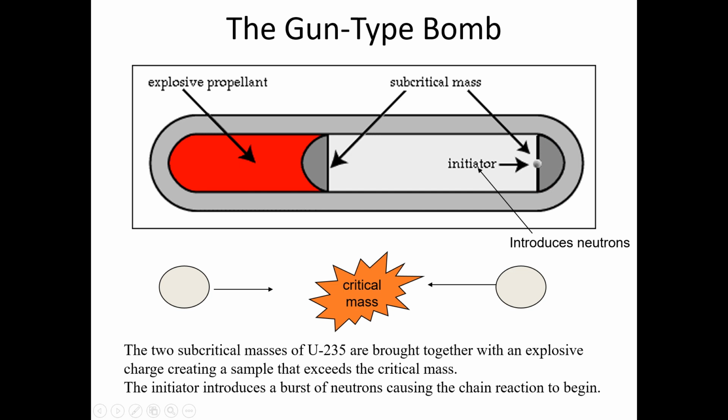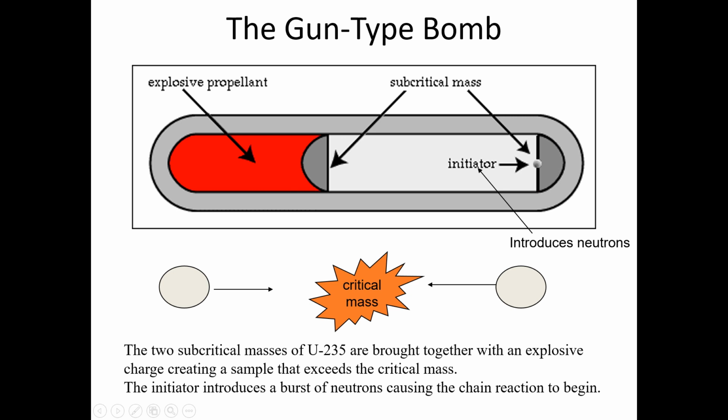The red portion has the explosive propellant, and the gray parts, pointed to by the two arrows, are the subcritical masses. The two subcritical masses of uranium 235 are brought together by the explosive charge, creating a sample that exceeds the critical mass. This is the basic design of the gun type atomic bomb.